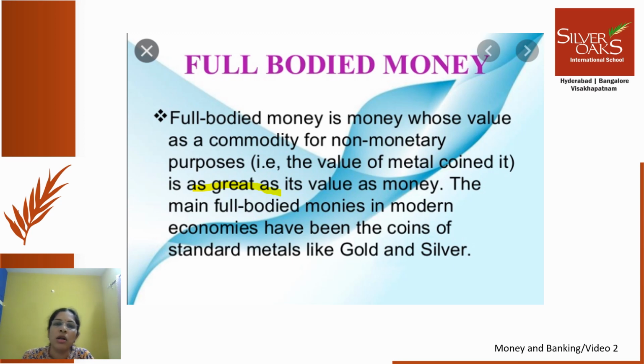So that is called full-bodied money. You just have to understand that in full-bodied money, the value of the metal with which that coin is made is equal to the number printed on it, the money value of that coin.